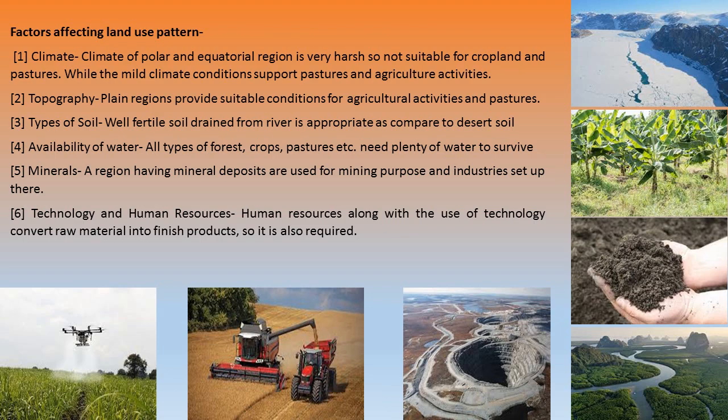Next is availability of water. Of course, human beings, plants, animals, everything needs water, and from ancient times, civilization itself was built in areas where water is available. So all types of forests, crops, pastures and everyone need plenty of water to survive. So the availability of water is also an important factor for people to live in those particular areas. Next is the mineral.